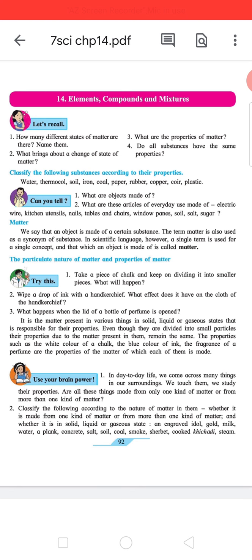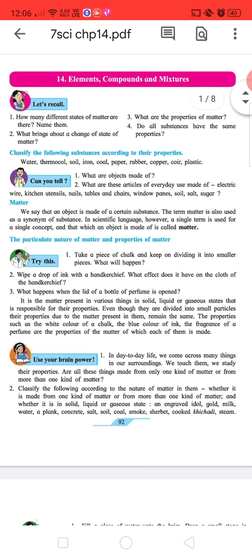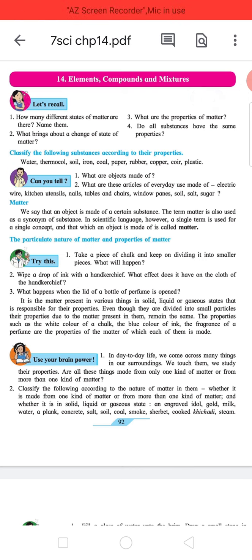1. Take a piece of chalk and keep on dividing it into smaller pieces. What will happen? 2. Wipe a drop of ink with a handkerchief. What effect does it have on the cloth of the handkerchief? 3. What happens when the lid of a bottle of perfume is opened?